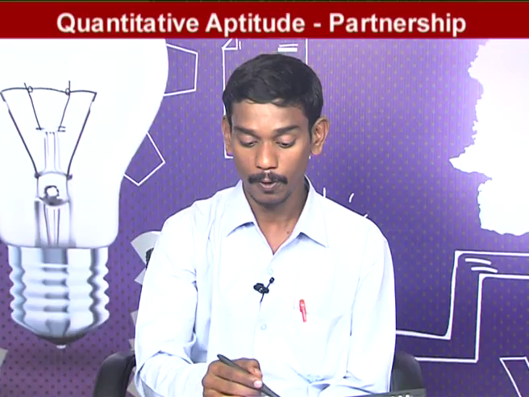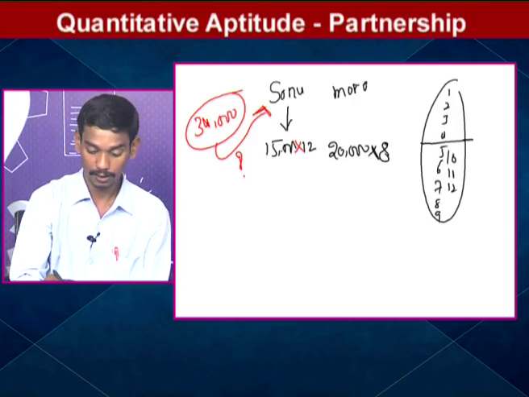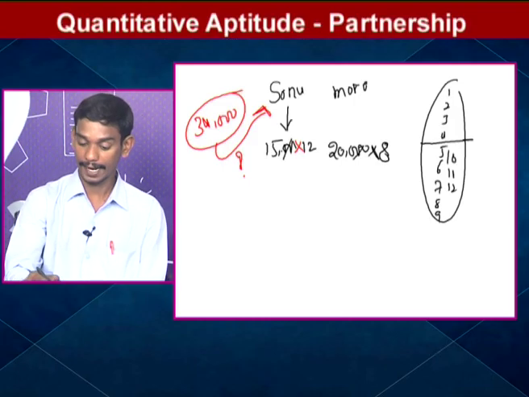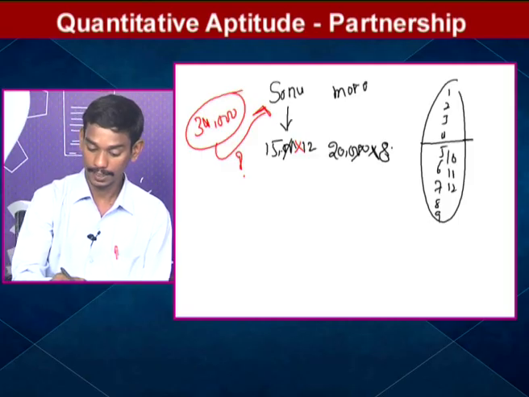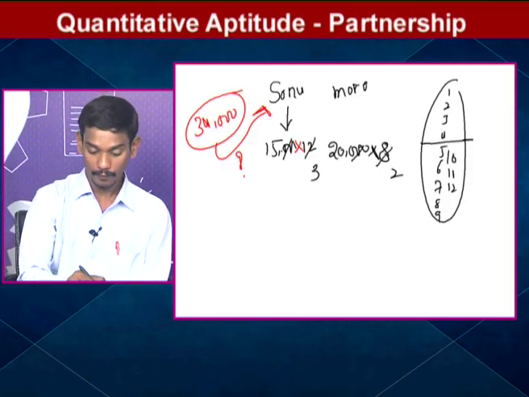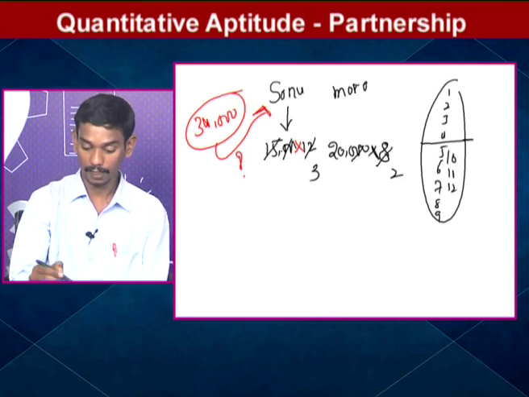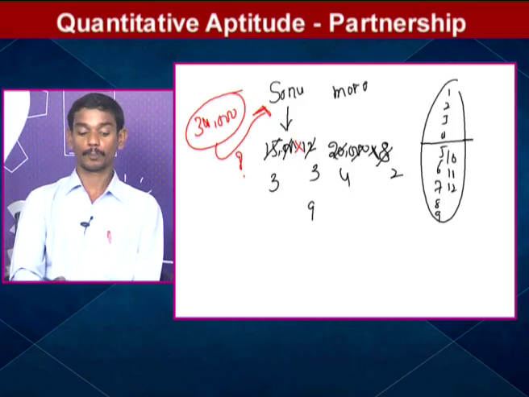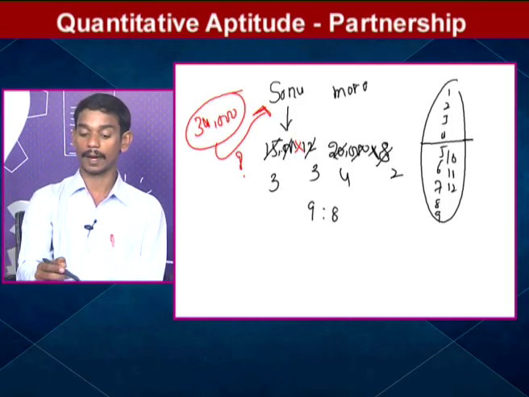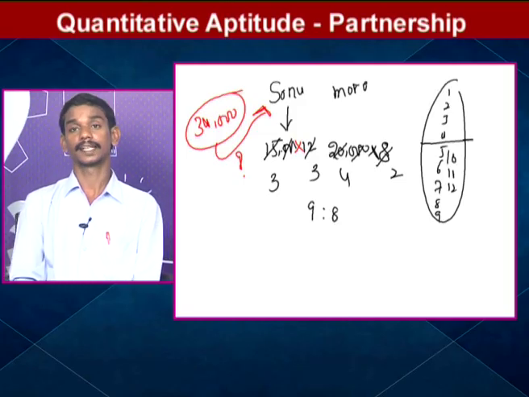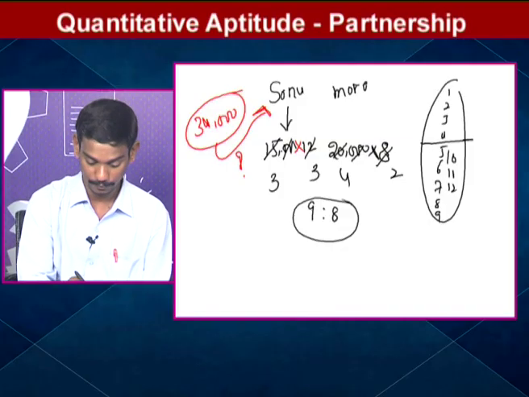In a compound partnership, profit is distributed in the ratio of the product of investments and investment times. What is the ratio of profit here? 3 zeros will cancel. Again 4 2, 4 3, 5 3, 5 4. So 9:8. The profit will be distributed among Sonu and Mona in the ratio of 9:8. We want to find Sonu's share in the 34,000 rupees.